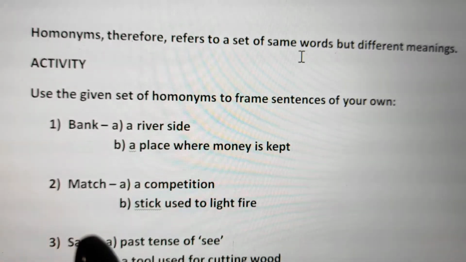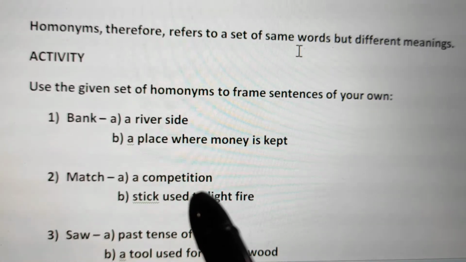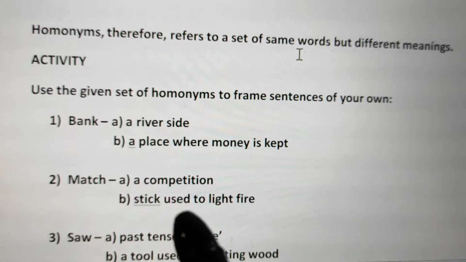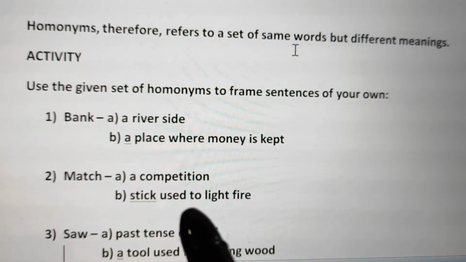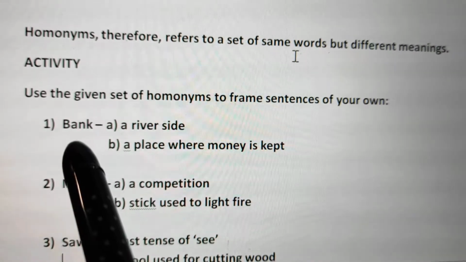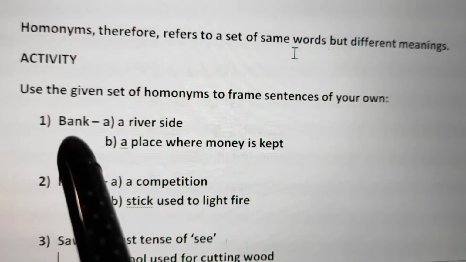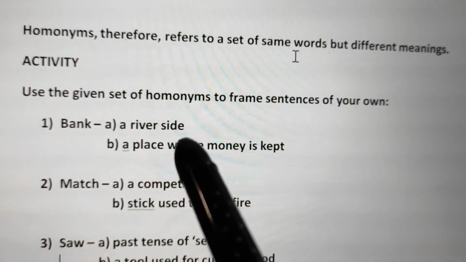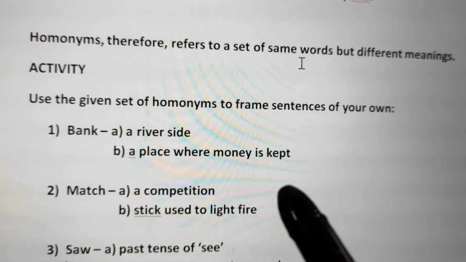For each word I have given two different meanings, and you are supposed to frame sentences with those words so that both the meanings are clear. So for every word you will be making two different sentences. One sentence should clarify the first meaning and the second sentence should clarify the second meaning.